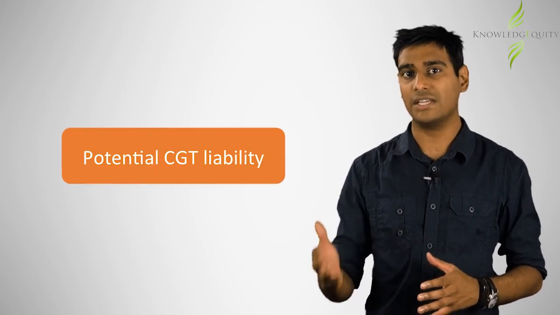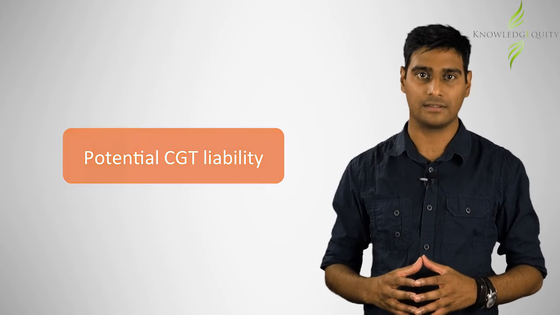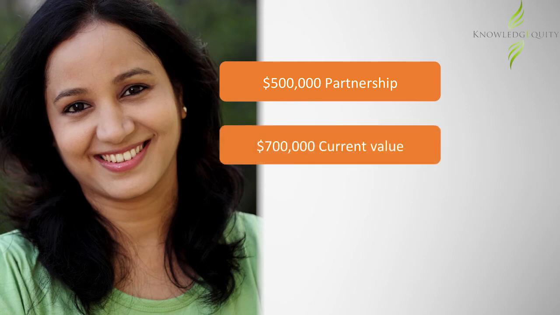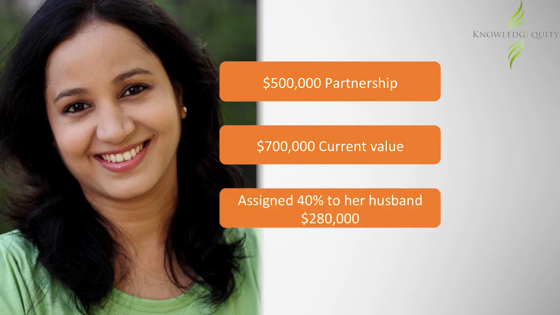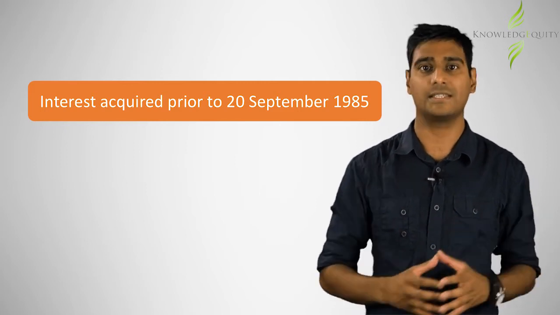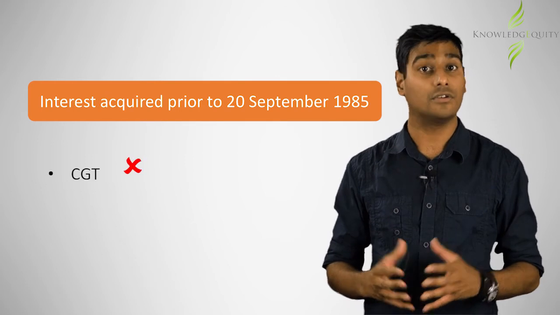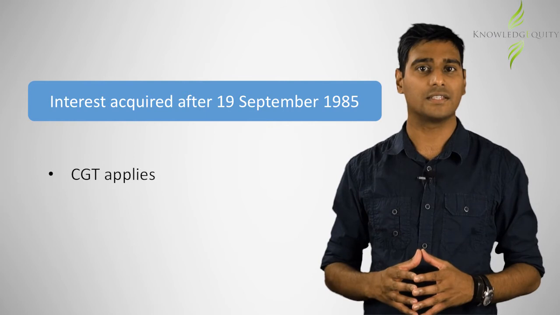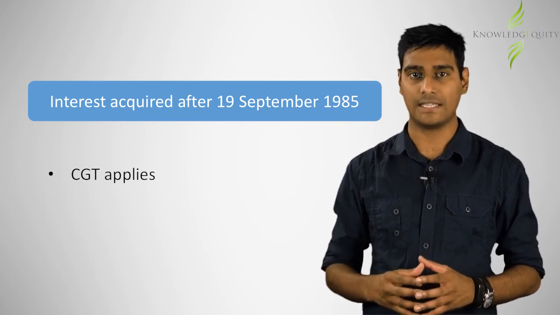A valid assignment of partnership interest can potentially trigger a CGT liability. Maxine paid $500,000 to buy a partnership, and the partnership share was currently worth $700,000. Maxine then assigned 40% of her partnership rights to her husband for $280,000. If Maxine's interest was acquired prior to 20th September 1985, then no CGT will be payable by her. On the other hand, if it wasn't, then she would be subject to CGT.